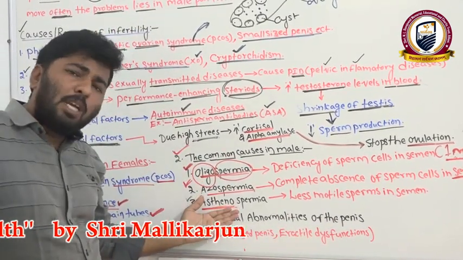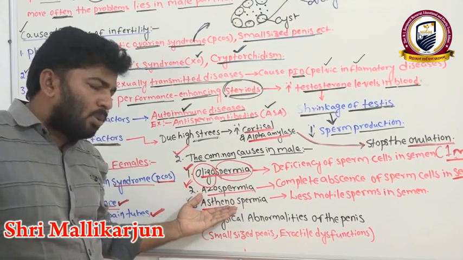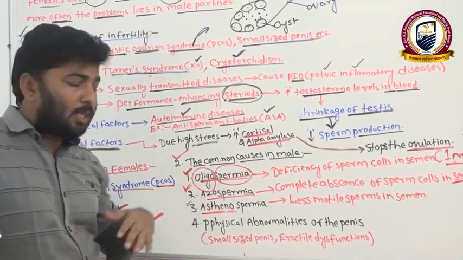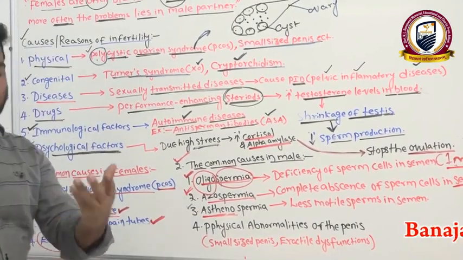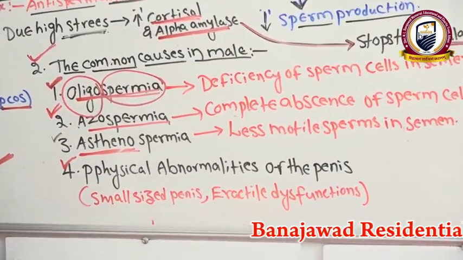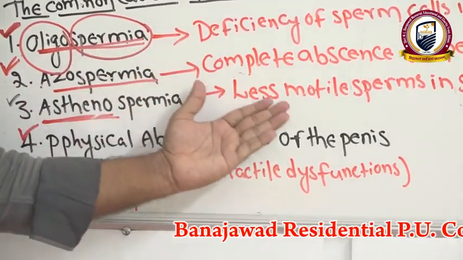If they are not reaching the fallopian tube, then there is no chance of fertilization. There is no chance to get pregnant. Clear?